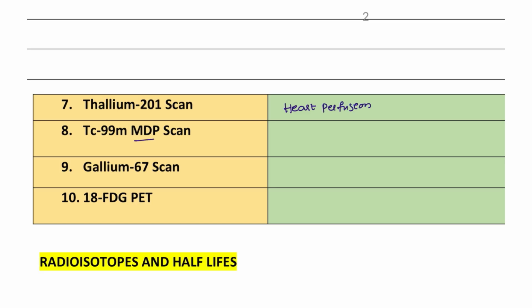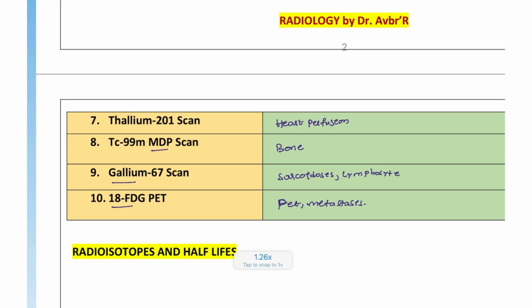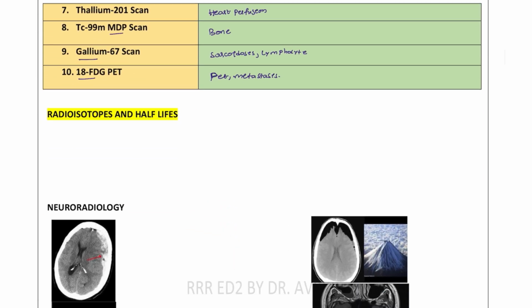MDP scan is used for bone pathologies. And gallium is used for sarcoidosis and also lymphoma conditions. And 18 FDG is used for the PET scan and also metastasis. We are going to use these different types of radioisotopes.